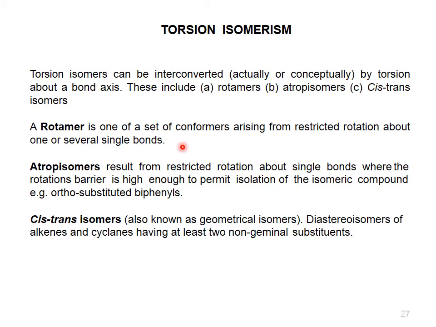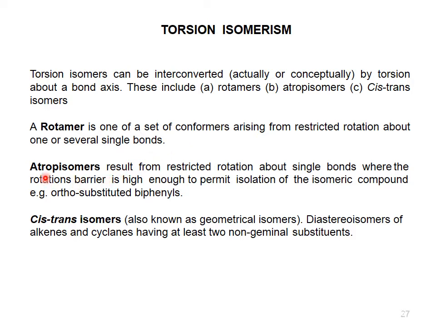If one phenyl is substituted with a hydroxyl group and the other phenyl at the ortho position is substituted with an acid, then hydrogen bonding results. Due to this strong hydrogen bonding, the rotation around the single bond is restricted. That is why these are called atropisomers.